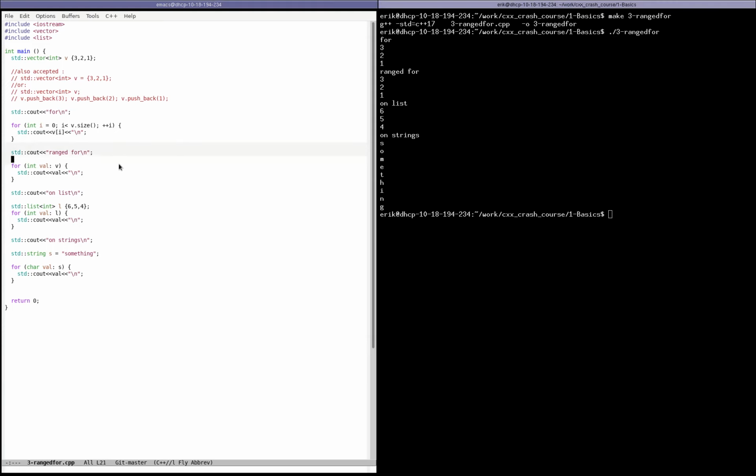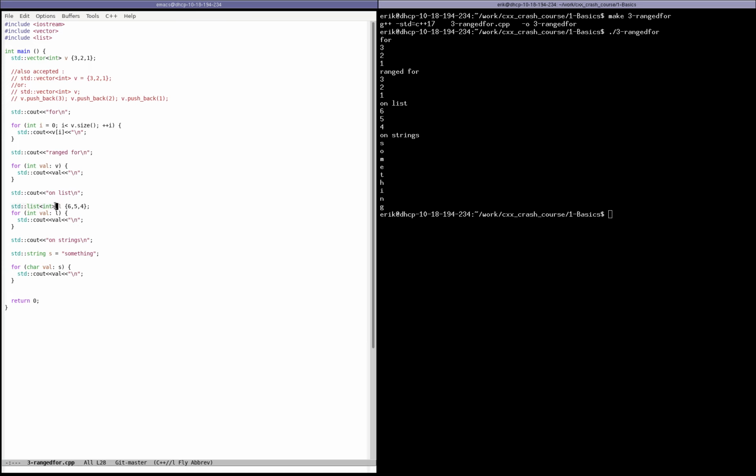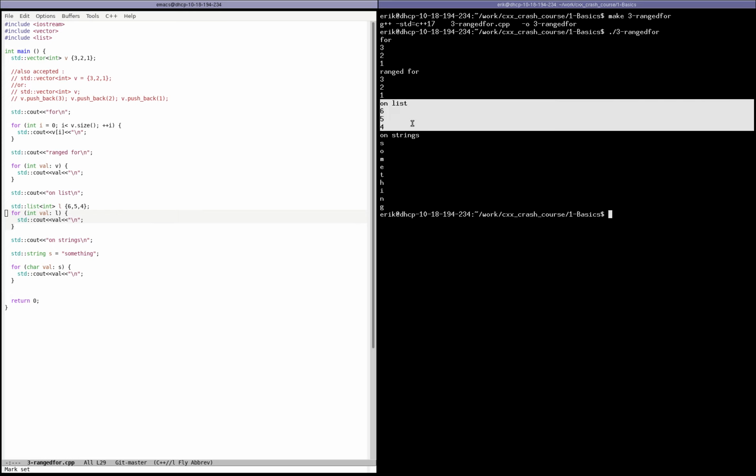There are other semantics that we can use. There is the ranged for semantic in C++. That allows us to check all the values that are inside of the vector, and they come in the order in which they are stored in the vector. And that also gives us 3, 2, 1. There are other forms of collections that are defined by the standard library. We have linked lists, that are std::list. Here I initialize a std::list with 6, 5, and 4, and we can do ranged for on them in the same way. And a lot of things are iterable in C++.